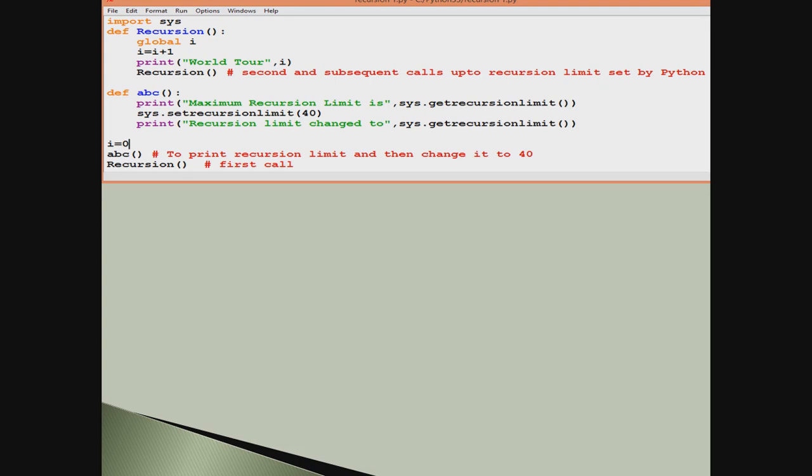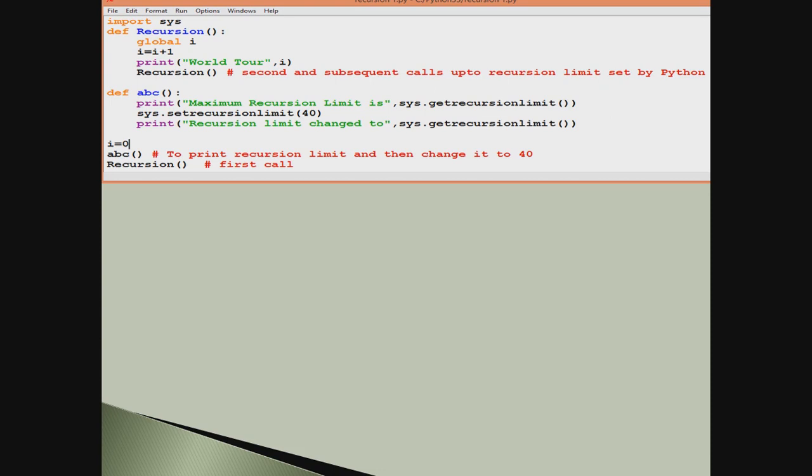It actually first shows us the maximum recursion limit. How can we get the maximum recursion limit? There is a built-in function in the sys module, the getrecursionlimit function. If this function is executed, it prints the maximum recursion limit set by Python. And there is one more function, setrecursionlimit, which actually sets the recursion limit. We can change the recursion limit using this function.